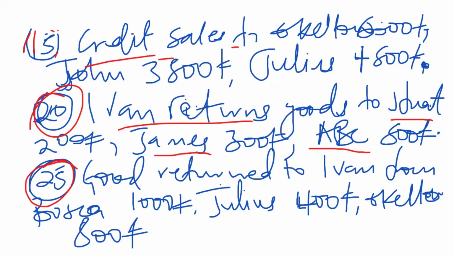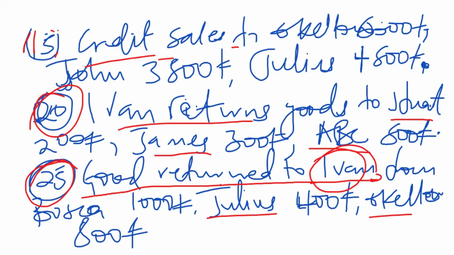Then on the 25th, they told us goods were returned to Ivan. Ivan is our business, a sole trader. So they are returning goods to the business, meaning that these were the customers returning goods to the store. So Julius, Okello, and Bosco are supposed to be customers to Ivan.